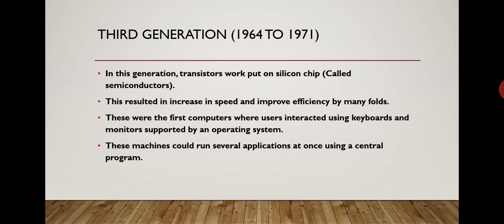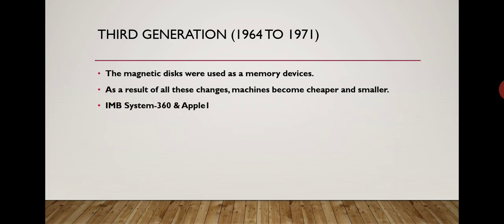In the third generation, users interact using keyboards and monitors supported by the operating system, and that operating system was based on time sharing, and Fortran and COBOL computer languages were used in the third generation.